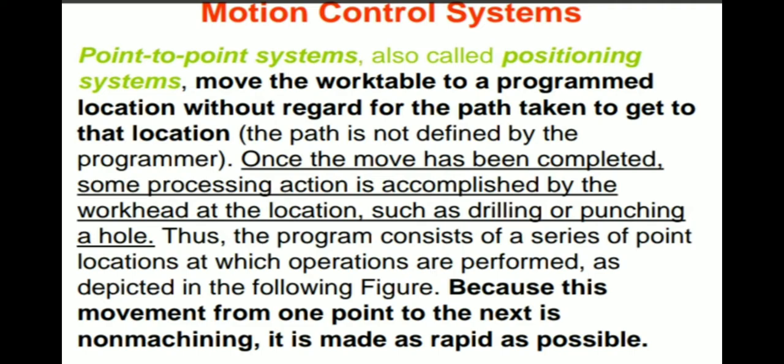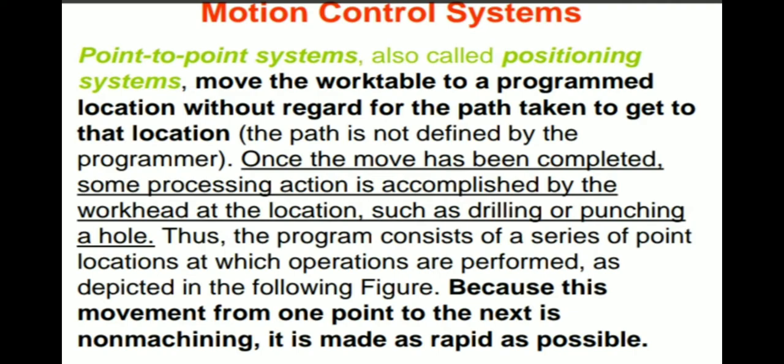Different operations can also be performed at these point to point locations.